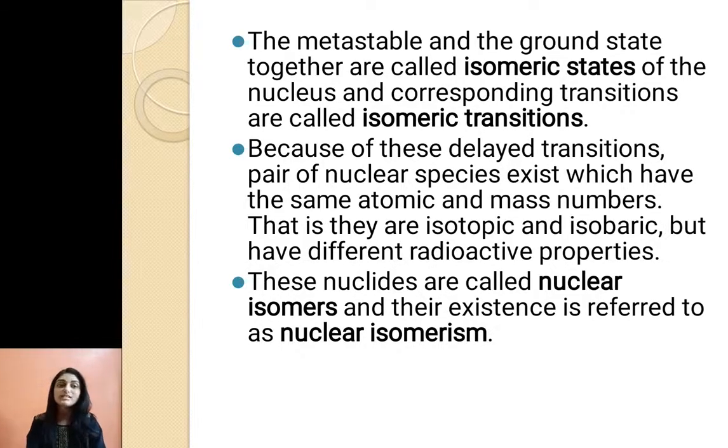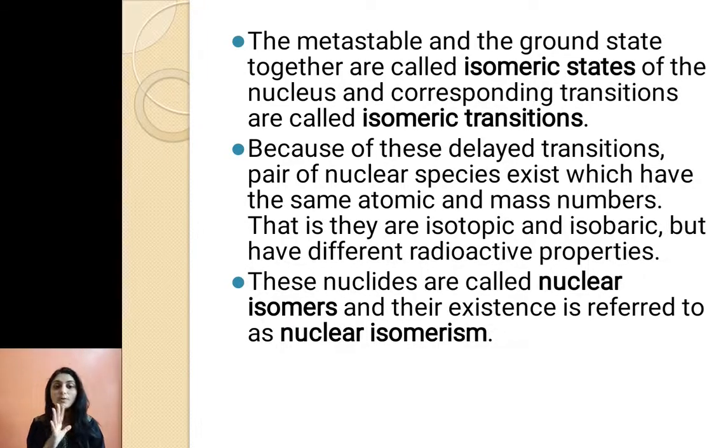Now, because of these delayed transitions, pairs of nuclear species exist which have the same atomic and mass numbers. Isotopes are nuclei with the same atomic number but different atomic mass number. Isobars have the same mass number but different atomic number.